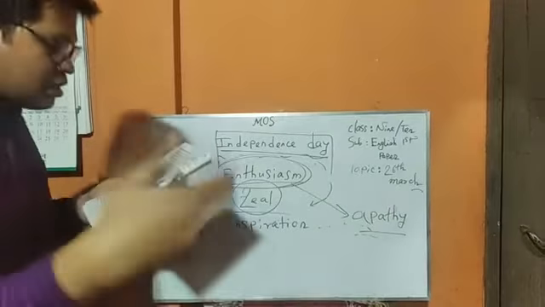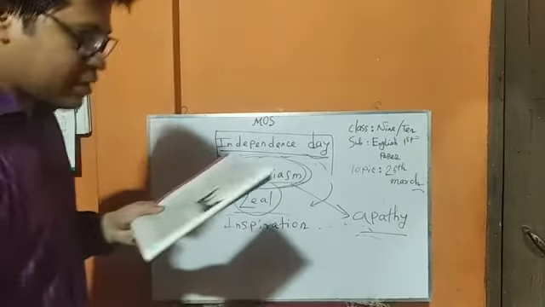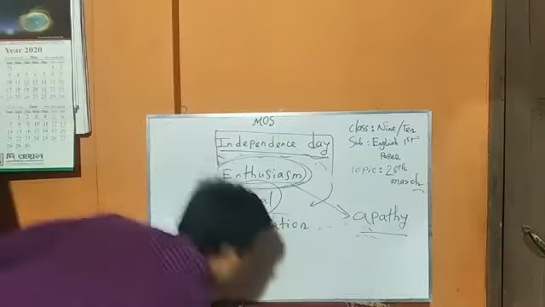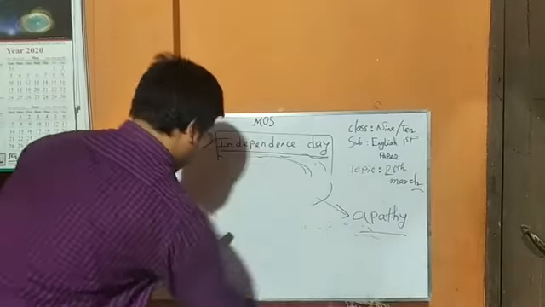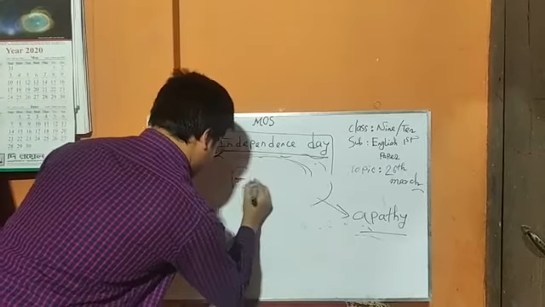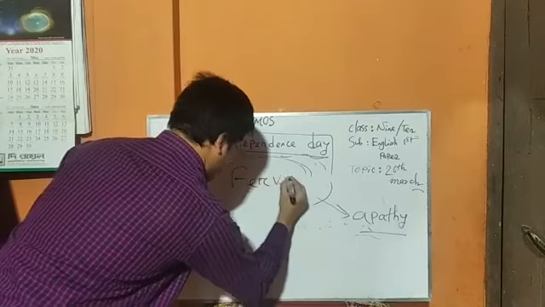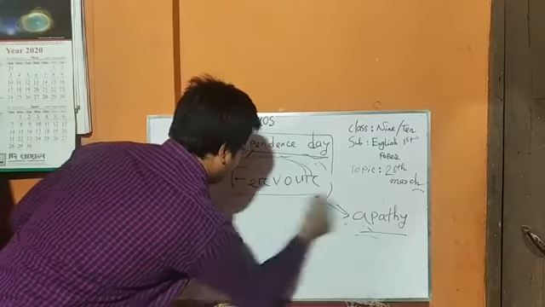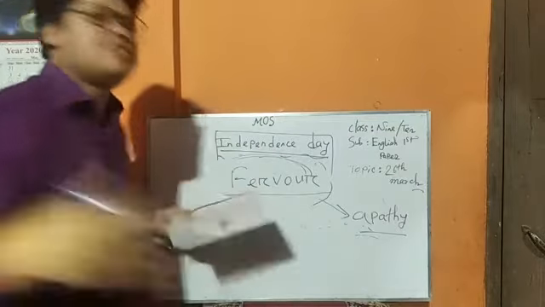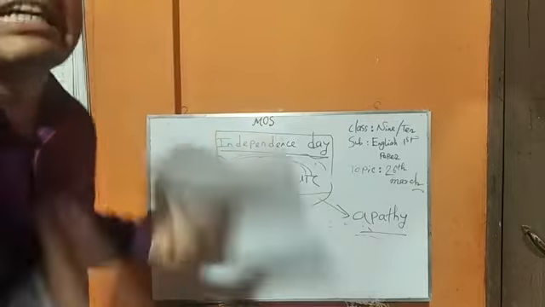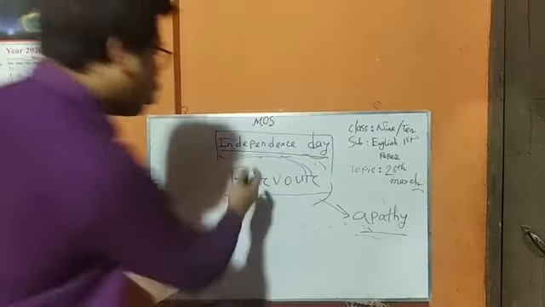Okay, my dear students, now we are going to our next word, that is fervor. What is fervor? Fervor means eagerness. You are interested to do something, that is called fervor.